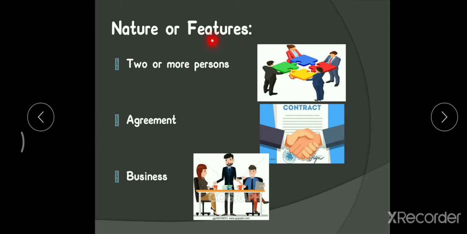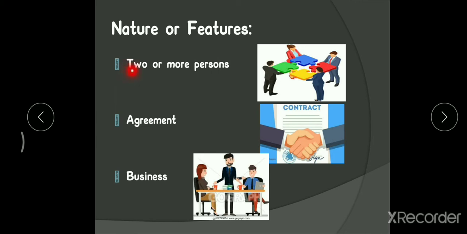Similarly, if any two individuals or more than two persons have come together for the purpose of starting a charitable institution or for doing charitable business, such a formation will not be called a partnership. If it is a charitable institution, if it is a charitable business, such a form will not be called a partnership firm. When two or more persons come together to start a new business with the purpose of earning profit, such a business will be termed a partnership firm.